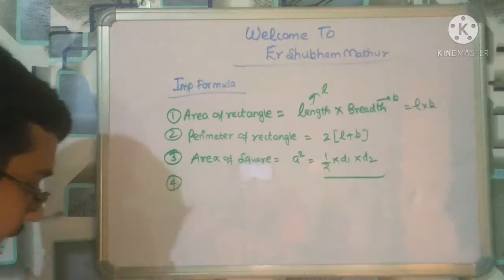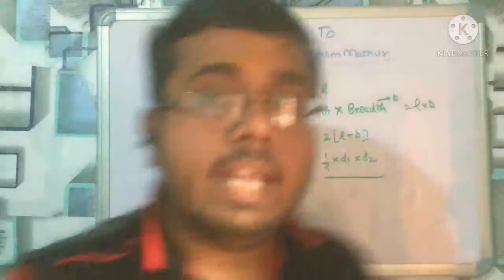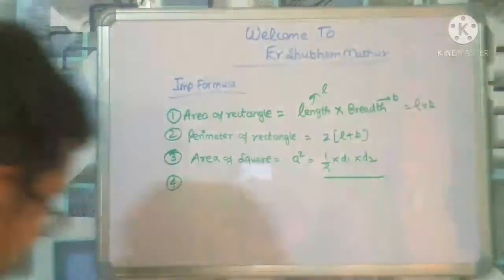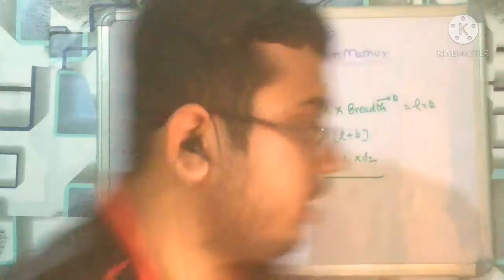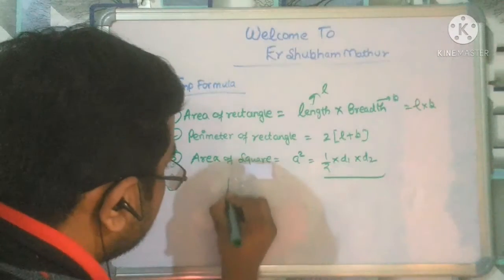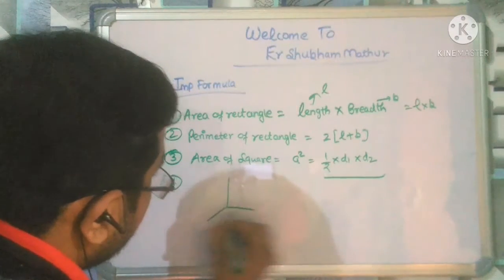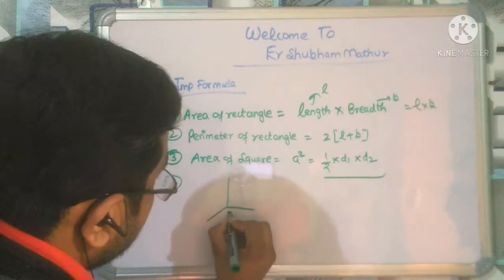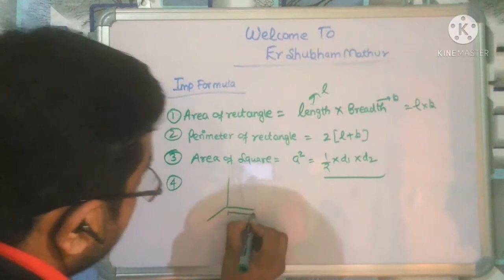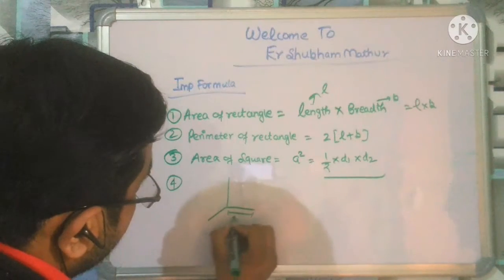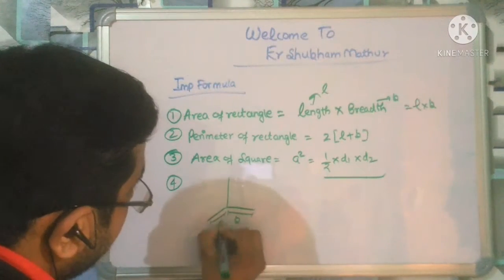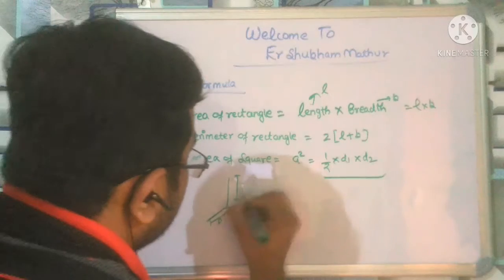Now the other is the area of the four walls of a room, right? Room is like that. This is your breadth, this is your total length, and this is your height.